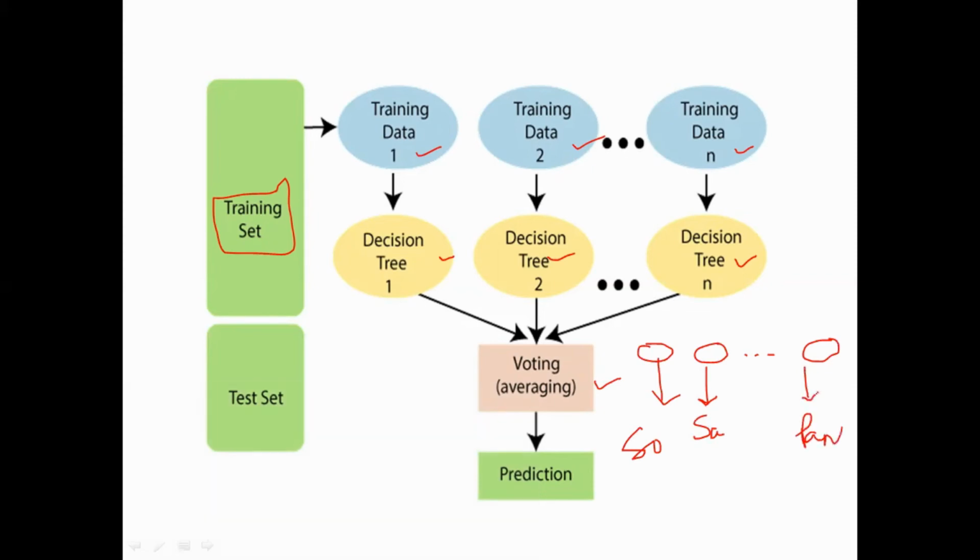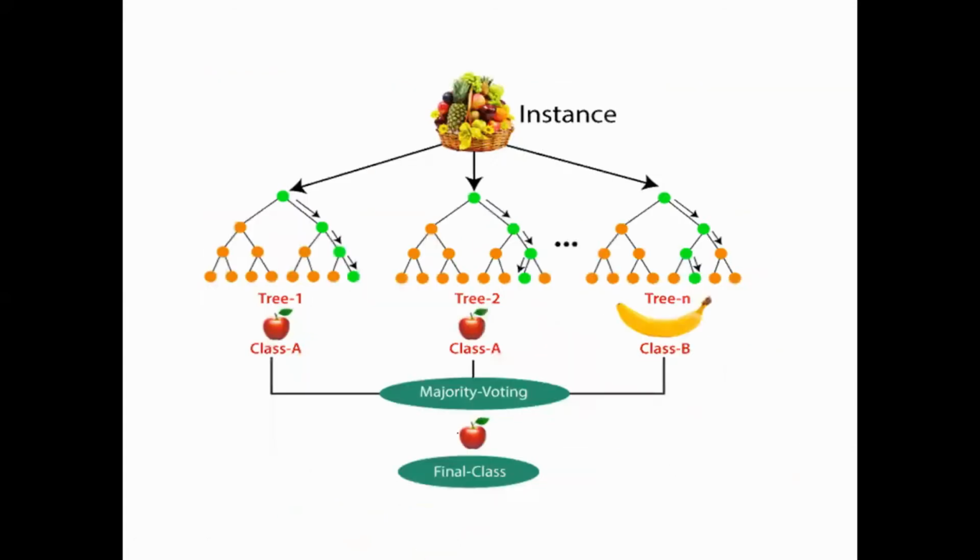Then I counted all of the voting. Out of 10, 6 people suggested Sony television, 3 people suggested Samsung, and only 1 person suggested Panasonic. So now the decision is very clear. I will go with the Sony television. This is how the random forest also works.